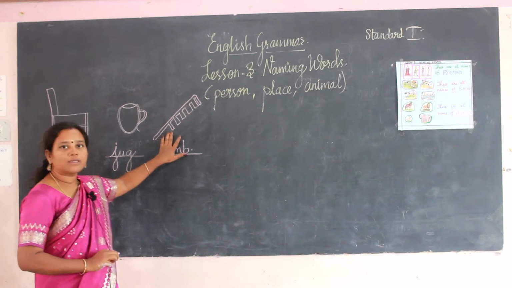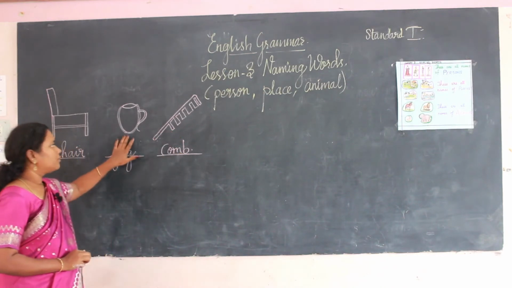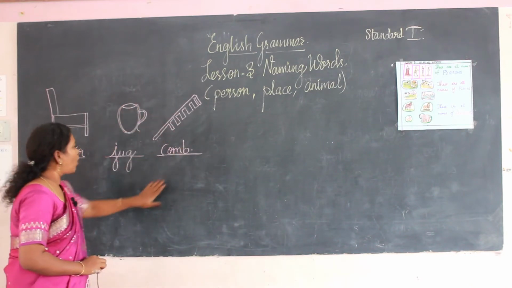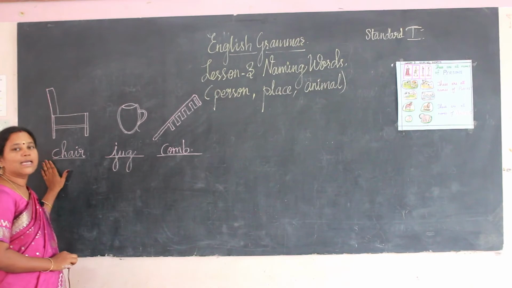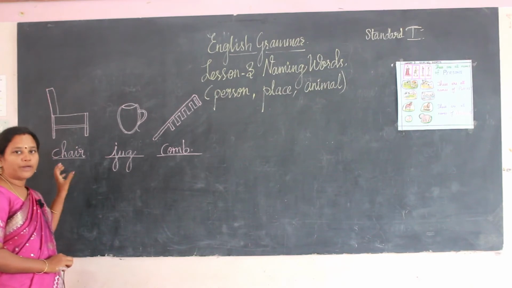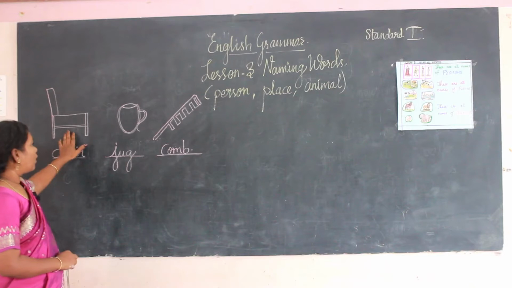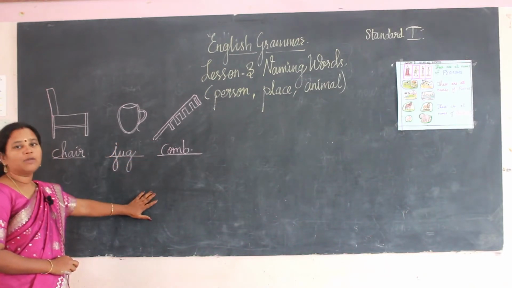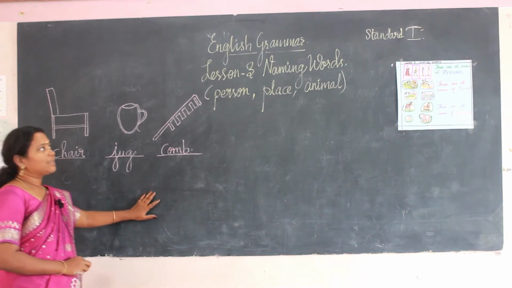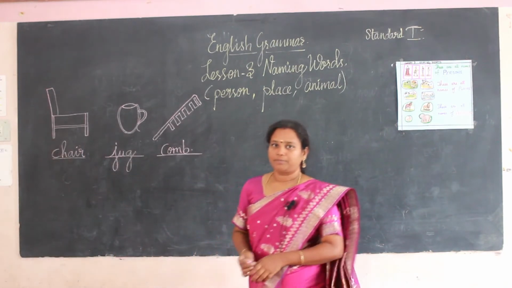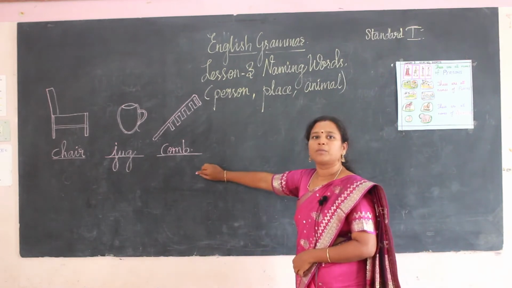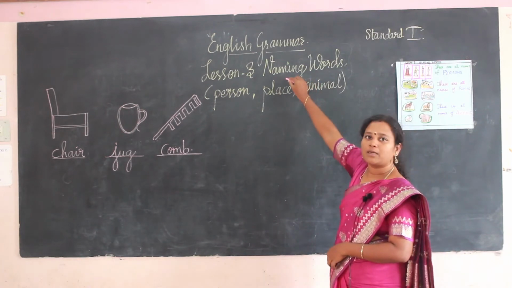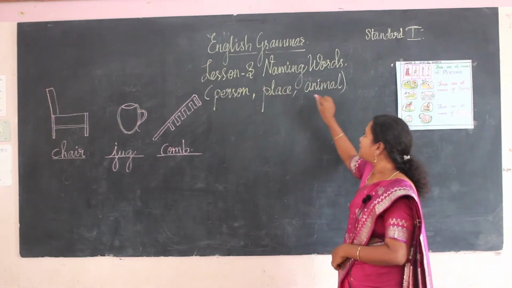What is the name for this object? Comb. And this object, jug. And this object, chair. These objects, these things are called as naming words. Every object has a name. So the objects having their own names is called as a naming word for things. Now let us enter into the chapter. I have recalled the previous chapter things. Now we are moving to the new chapter, naming words, person, place, animals.